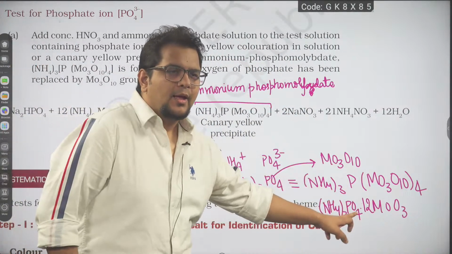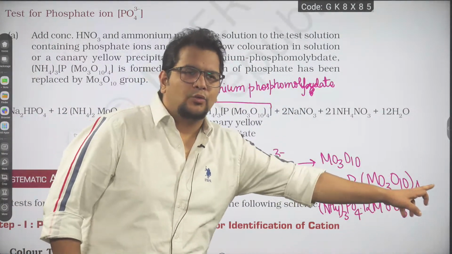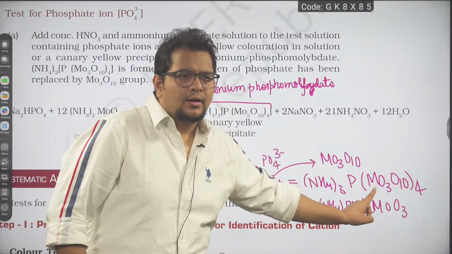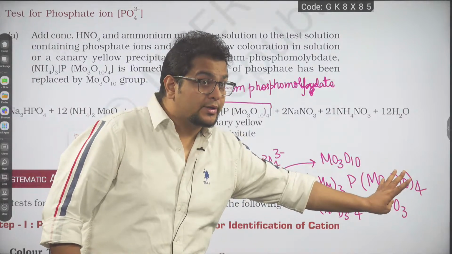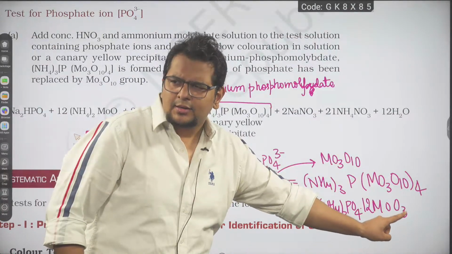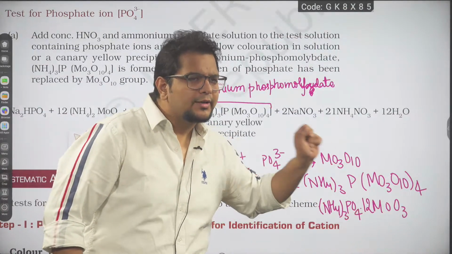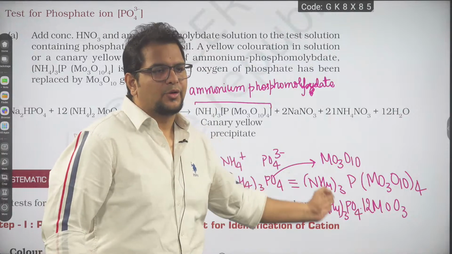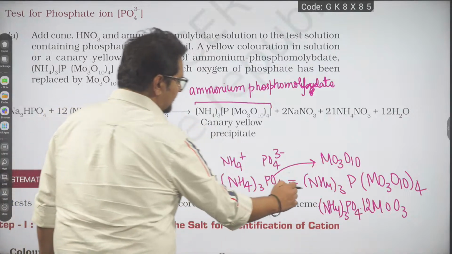You can check. 12 molybdenum, 3 into 4 is 12. 10 into 4, 40 oxygen atoms. So 12 threes are 36, 36 and 4 is 40. Phosphorus 1, ammonium 3. So they both are the same.